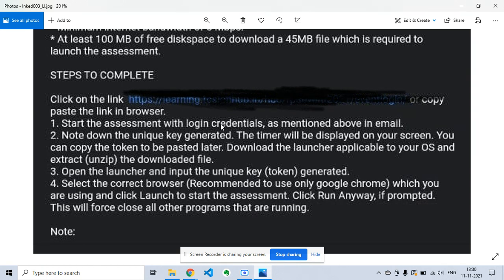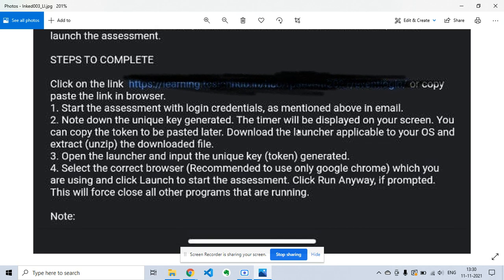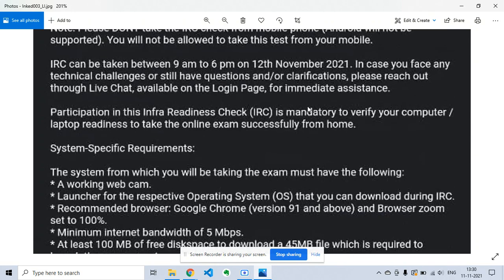The downloaded launcher will be applicable to your OS. You have to open the launcher, input the unique key generated, select the correct browser, for example Google Chrome, which you are using, and click launch to start the assessment. You have to click run anyway if prompted. This will force close all other programs that are running. So this is more or less the IRC check.